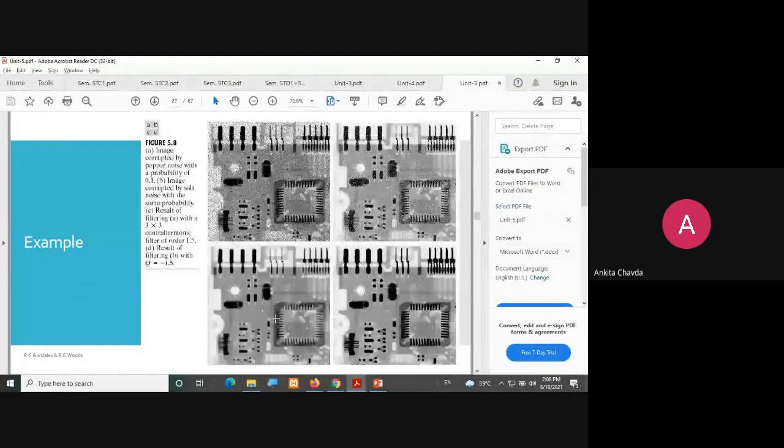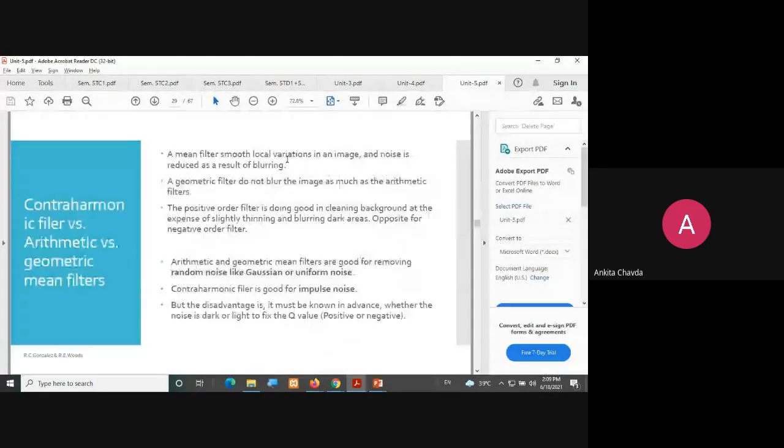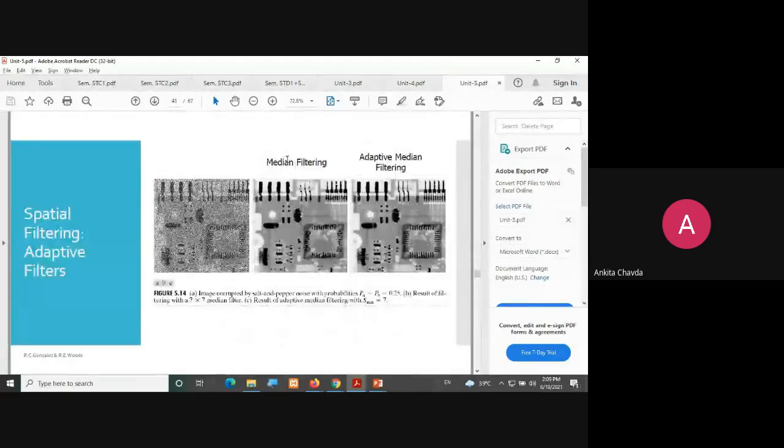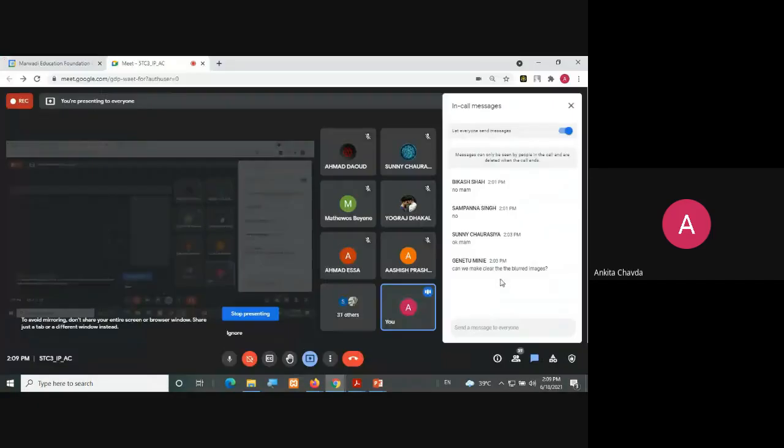Here I'm having pepper noise. Here I'm having salt noise, white dots. Here are the black dots. Fine. This is with the high intensity. So I hope now you are getting it.